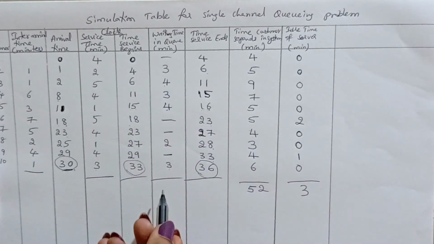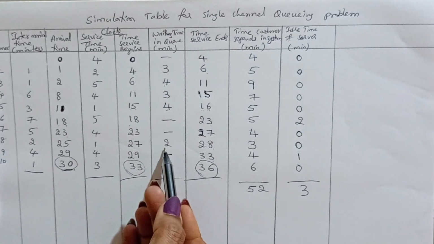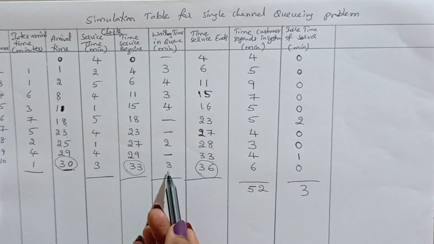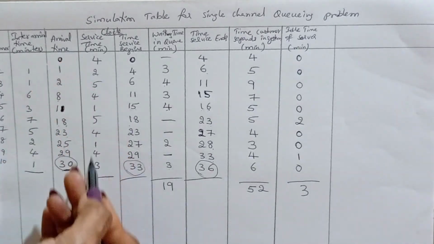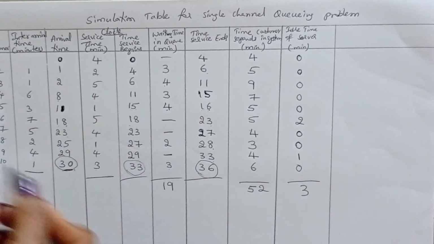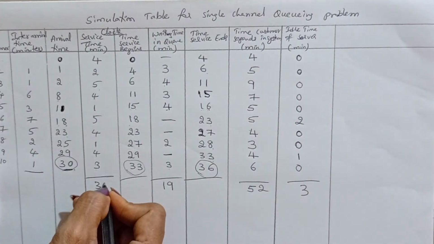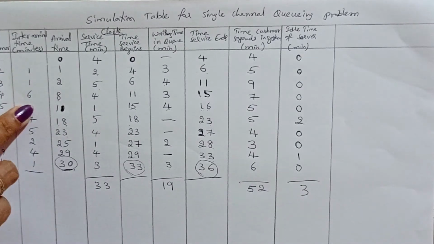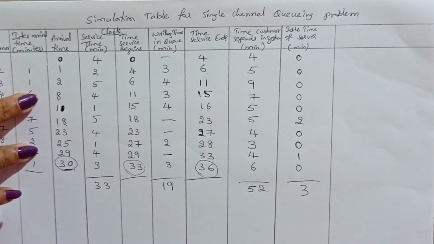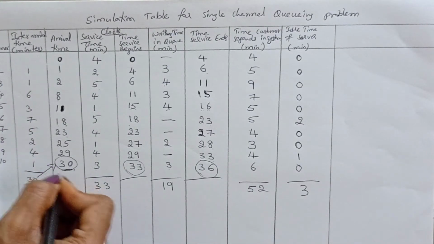Now calculate this value, that is 7 plus 7, 14, 16, 19, total 19. Next, same as, calculate the sum of these values, that is 33, and coming to inter arrival time it is 10, 20, 27, 28, 29, 30. Okay, the same values we're getting.